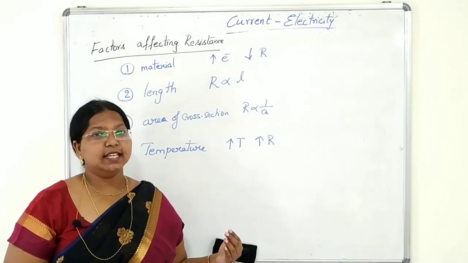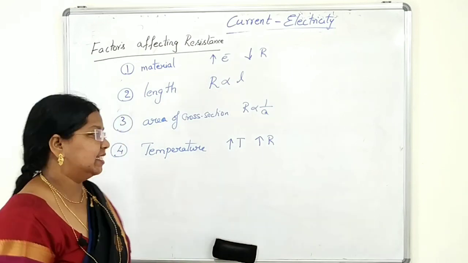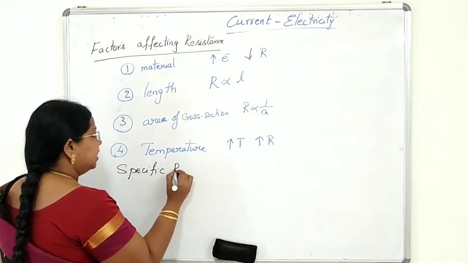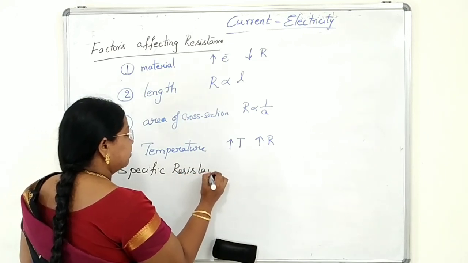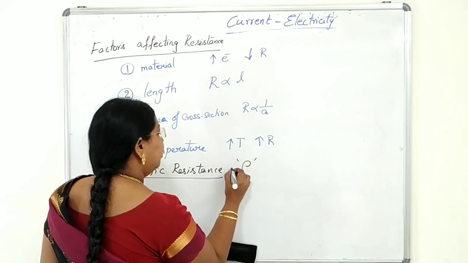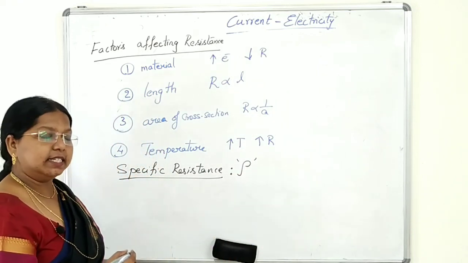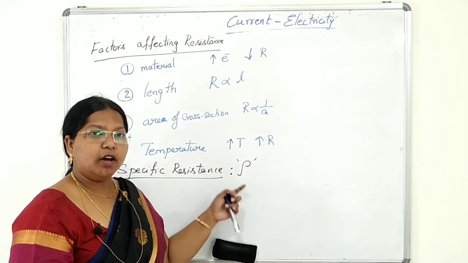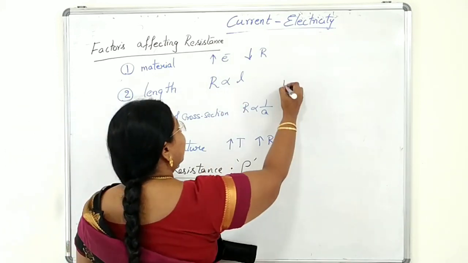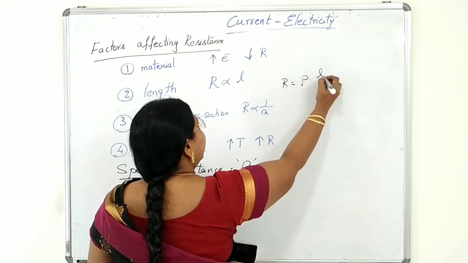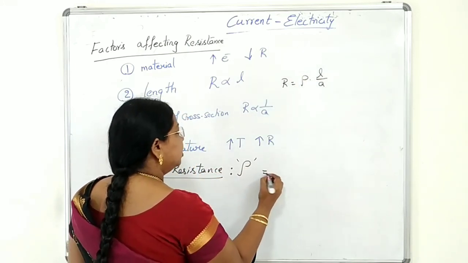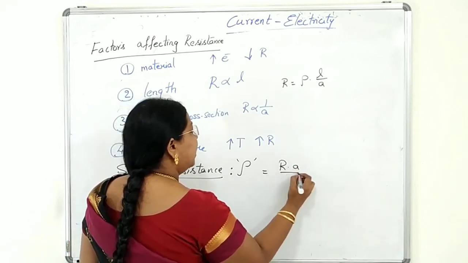Now we will discuss specific resistance, denoted by the letter rho, or we call it resistivity. So what is this rho now? Let us get the formula for this rho. What we got so far: R is equal to rho into L by A. Bring this L and A onto the other side. So rho is equal to R into A by L.